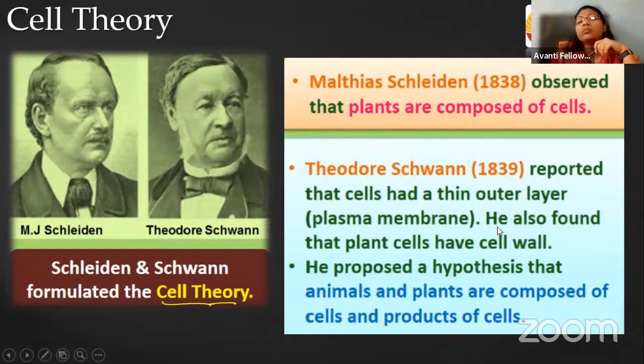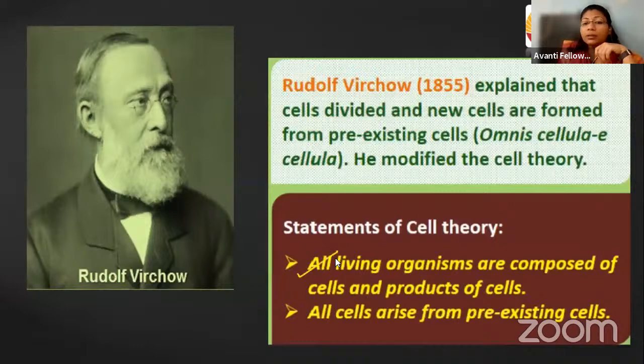And when they observed plant and animal cells, the postulate they gave was that all living organisms are composed of cells and their products. This is the initial statement given by Schleiden and Schwann: the cell is the fundamental unit of life, and second, that each and every organism is composed of cells.